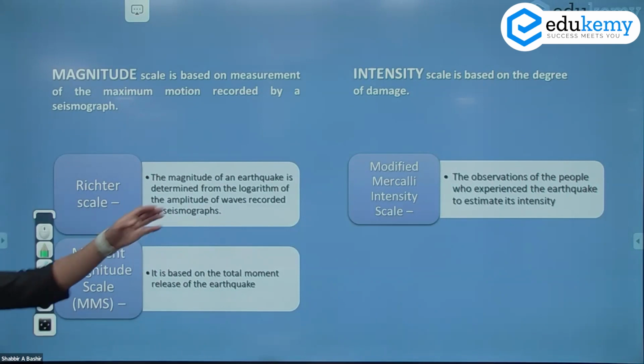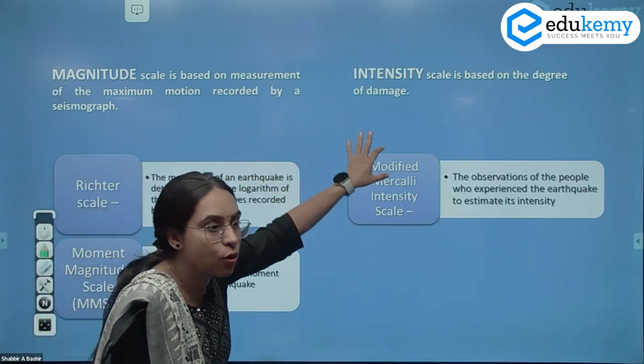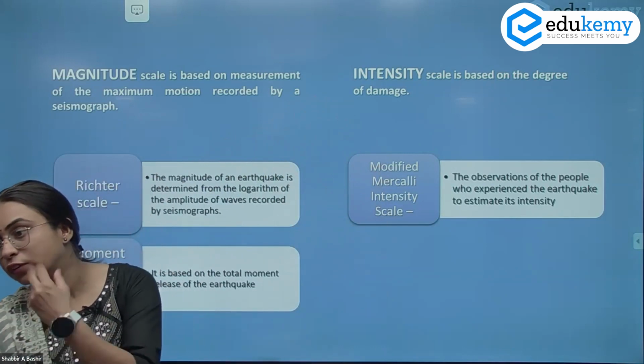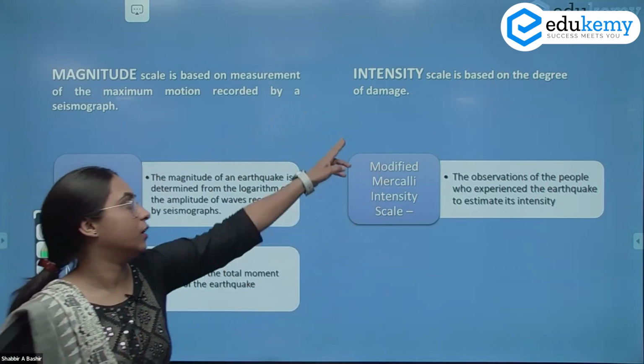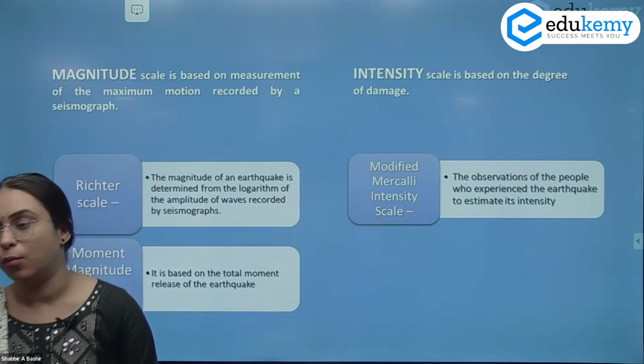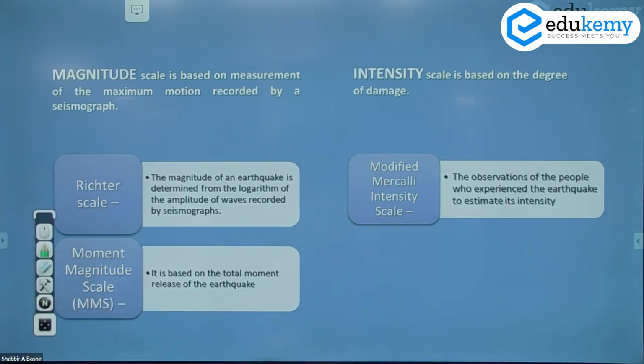And intensity means the degree of damage that has been done. Here it is measured by the modified Mercalli scale, or the Mercalli scale.